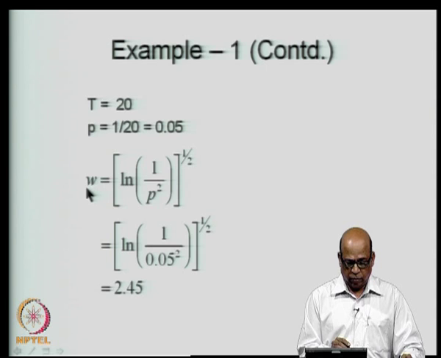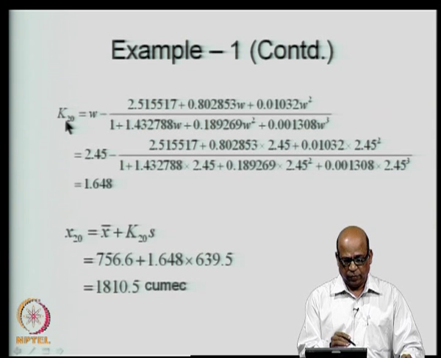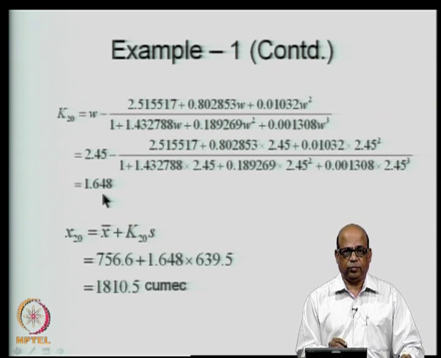and then calculate w, which is (log of 1 over p square) the whole to the power half, and that comes to 2.45. Once you calculate w, put it in the expression for K_T, T being 20, I write it as K_20, and then you put the w value of 2.45 here, and then you get K_20 as 1.648.